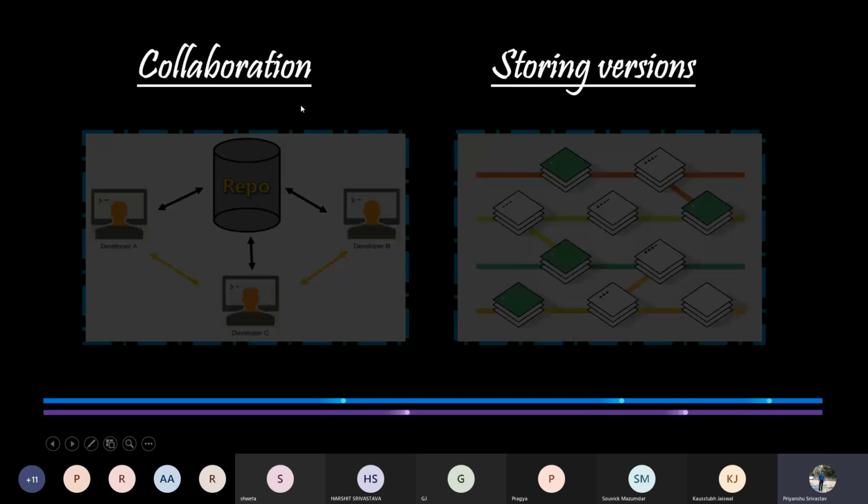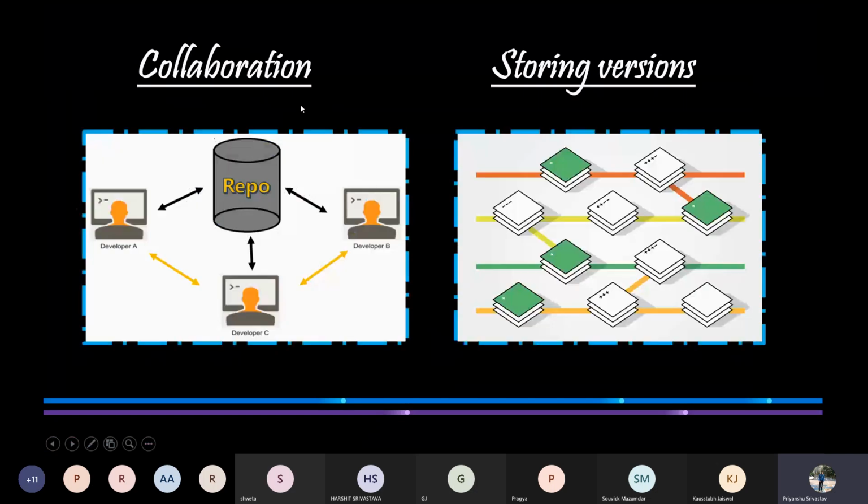We were on storing versions. So storing versions is one of the most important reasons why we need version control system. Storing previous versions is very important, and without version control system, it can get very confusing because there will always be some kinds of questions and doubts regarding why a particular version was saved and by what name.